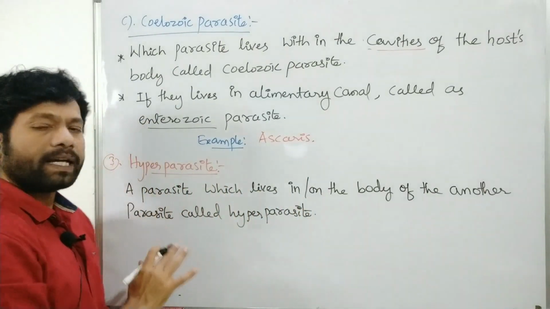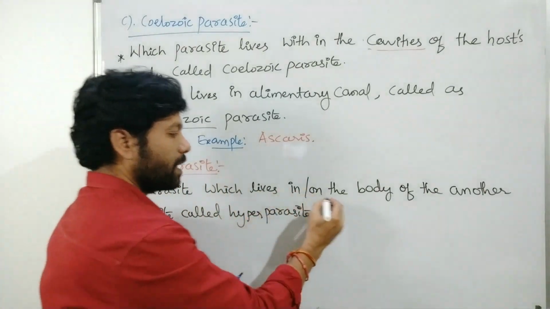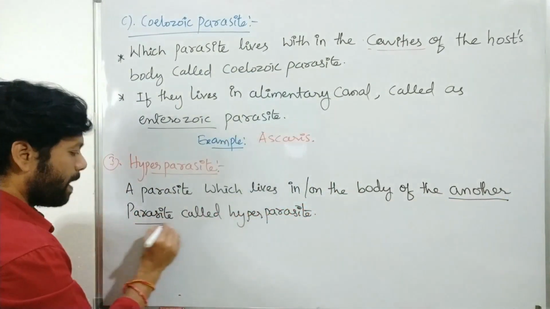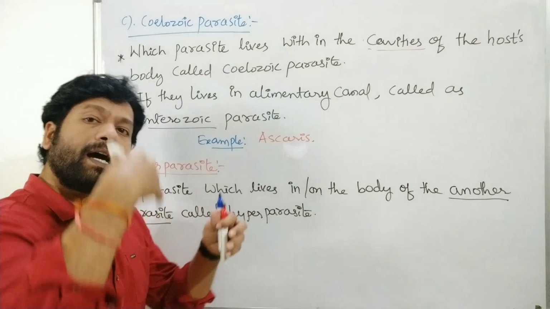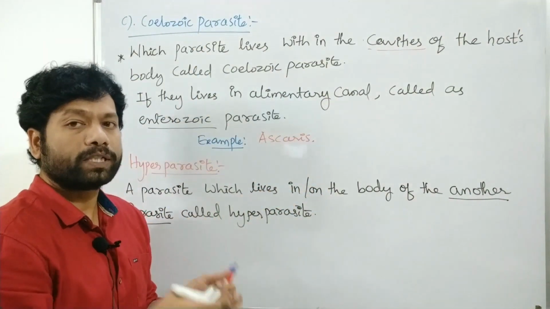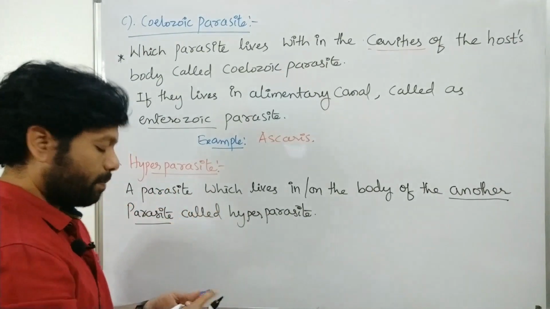Sorry, a parasite which lives in or on the body of another parasite. So one parasite living in another parasite, that parasite living in another host body, is known as hyperparasite.